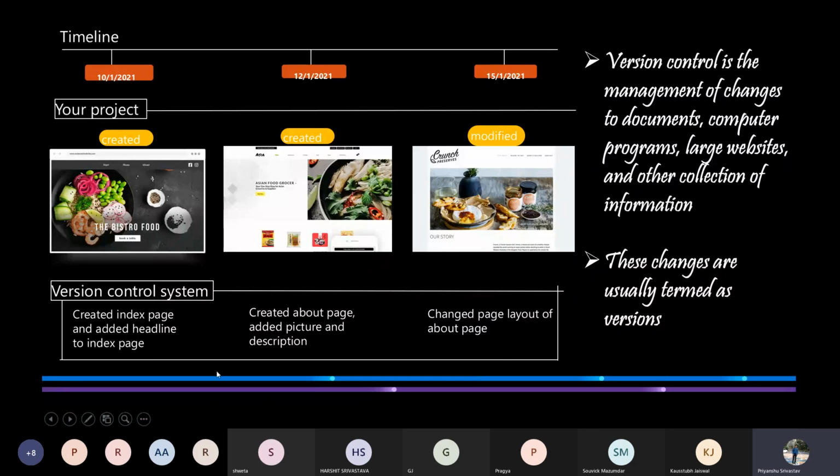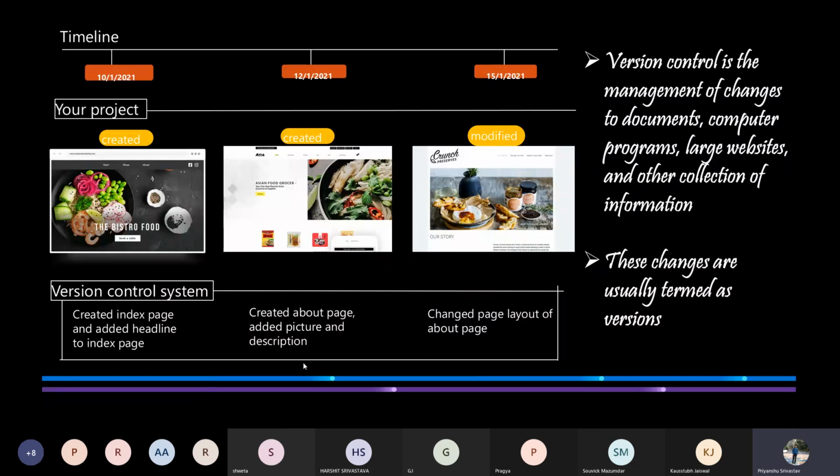If at any point of time you feel that a previous version is better and more efficient than the current version, we can easily switch between these versions with the help of the version control system.